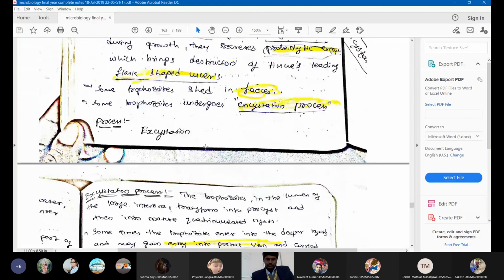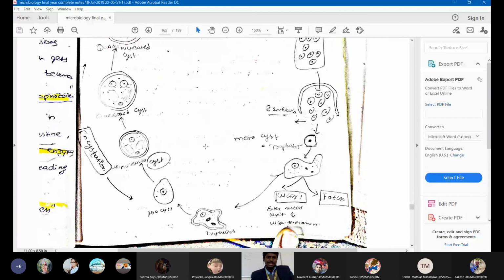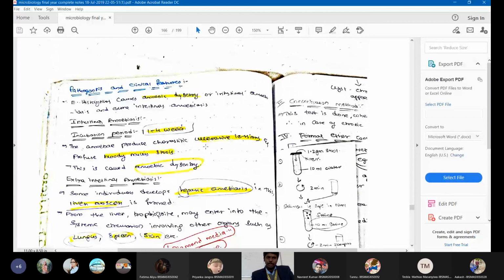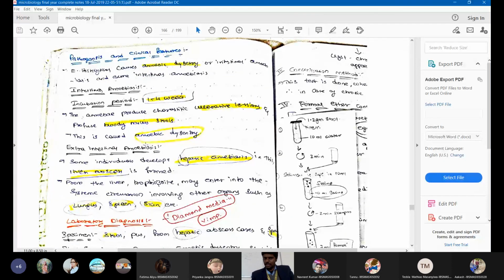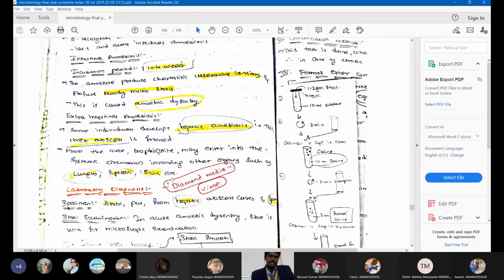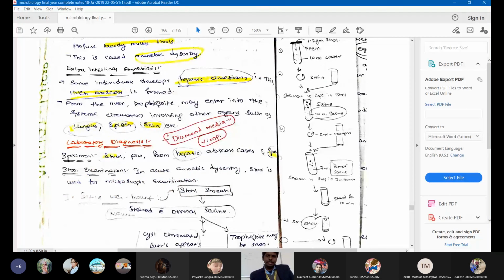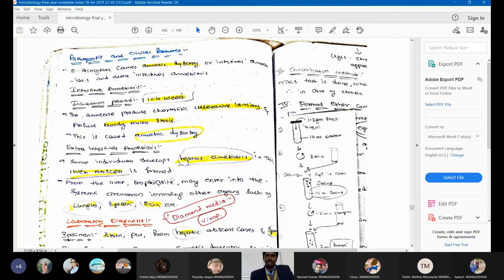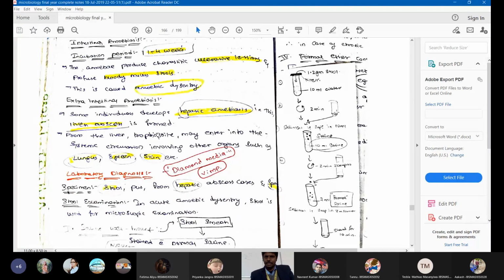Okay, and then I discussed the pathogenesis. In the pathogenesis we have two important forms: intestinal amoebiasis and extraintestinal amoebiasis. In intestinal amoebiasis, you will see ulcers in the intestine and dysentery. In extraintestinal amoebiasis, you will see hepatic abscess, liver abscess, lung abscess, brain abscess and skin abscess. And in the lab diagnosis, you have direct examination and indirect. Direct includes wet mount, and the other one is the concentration technique. I think I have given a nice picture here.